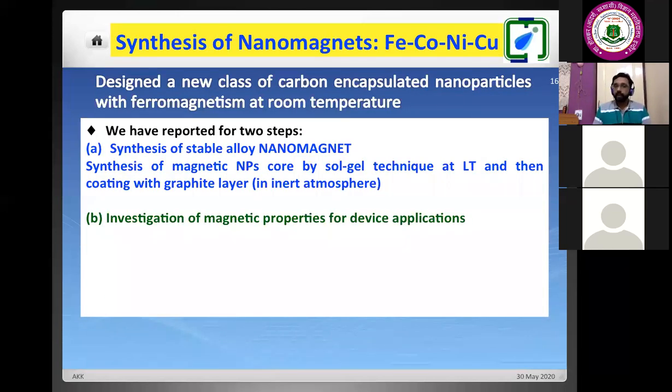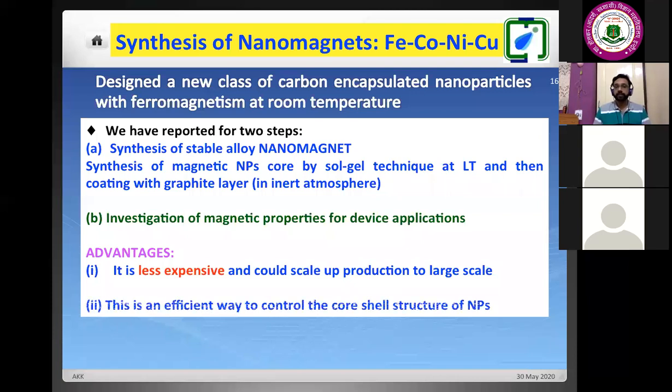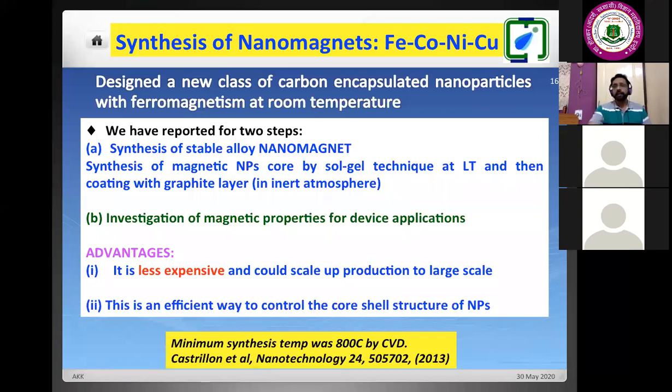Now, how did you proceed for this one? So we started with the simplest synthesis process. Why am I saying the simplest synthesis process? Because earlier, till 2013, if we say this a year, the synthesis of these alloy nanoparticles was done by various techniques. Like this one, the latest, we reported this one based on one region. Why?